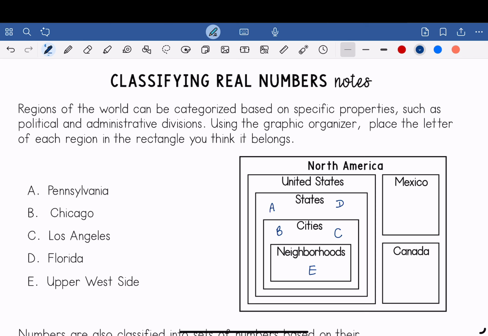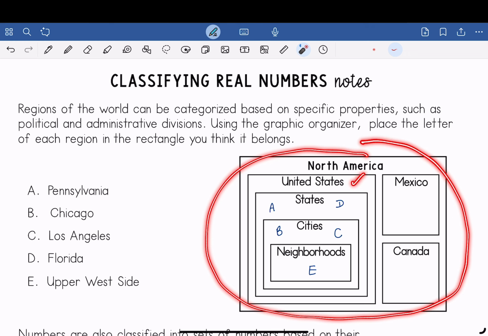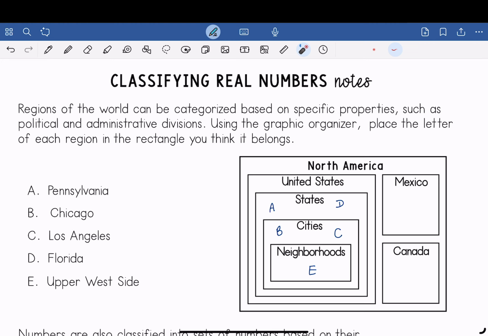So notice here that North America is made up of the United States, Mexico, and Canada. Those are the countries within North America. And then within those three countries, depending on which country you're looking at, let's say we're looking at the United States, you have states within the United States, and you have cities within the states, and finally you have neighborhoods within the cities. So each group is a subgroup of the one that's bigger that it belongs to.